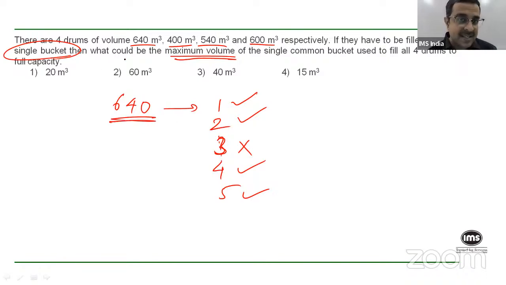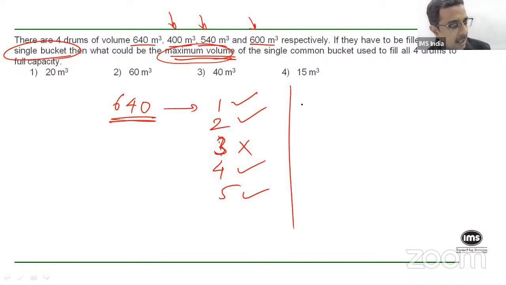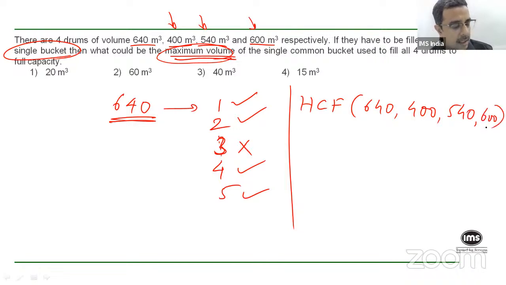But at the same time, I want to use that same bucket to fill the other capacities also, which means that same value has to be a factor of 400 also, 540 also, and 600 also. So it has to be a common factor. And since I'm asked to find the maximum volume of that bucket, that will have to be the highest common factor. Or in other words, the answer here is simply the HCF of 640, 400, 540, and 600. Now you can actually try and calculate the HCF. Not too difficult. Or what you can do is you can use the options.